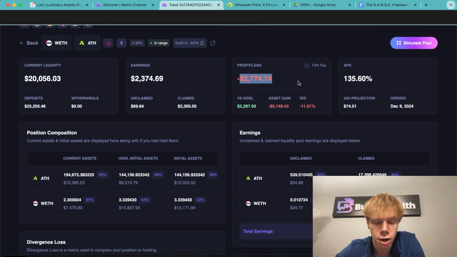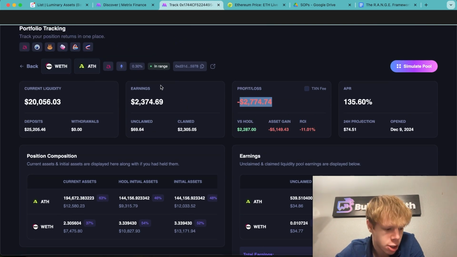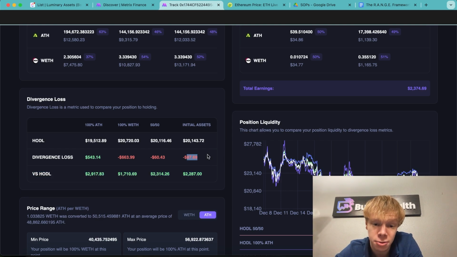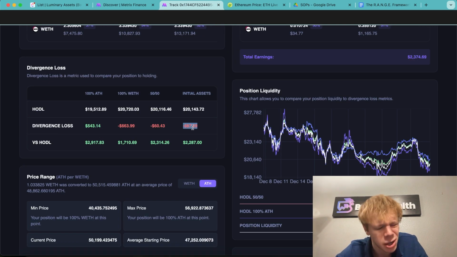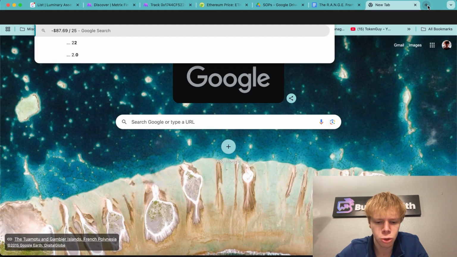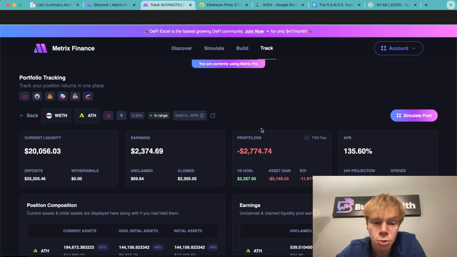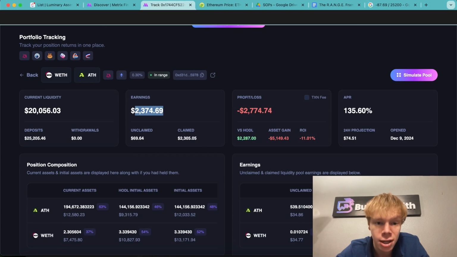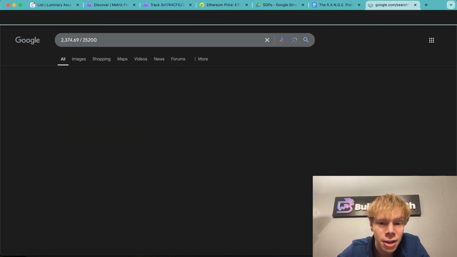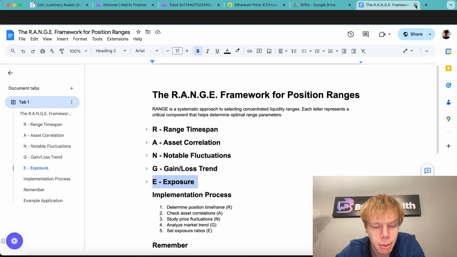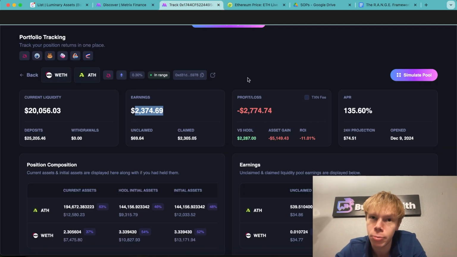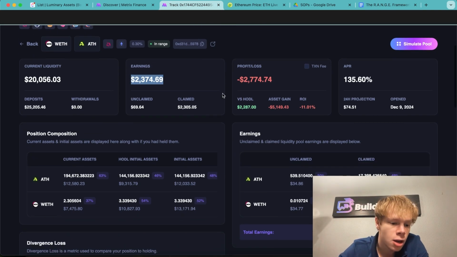Now with that being said, I'm actually down on this pair. It's not too bad. I'm still up overall on the strategy about $8,500. I'm still profiting compared to holding the market. I only have divergence losses of $88, right? And what's $88 based on my initial deposit of $25,200? That is roughly 0.3% if we do the math. So nothing, absolutely nothing, especially when the amount in fees that we have right here, this $23.74 in fees, is roughly 9.5%. And last time I checked, 9.5% is a little bit higher than negative 0.3%. If we look at the overall profit and loss on this yield, it's like 9.2%. So pretty solid stuff right there.